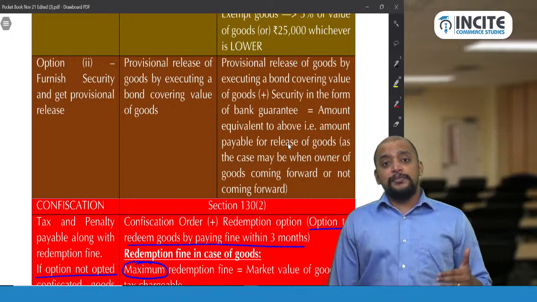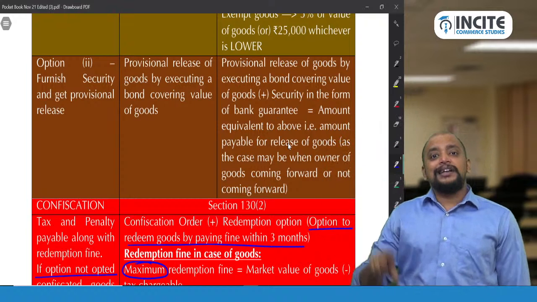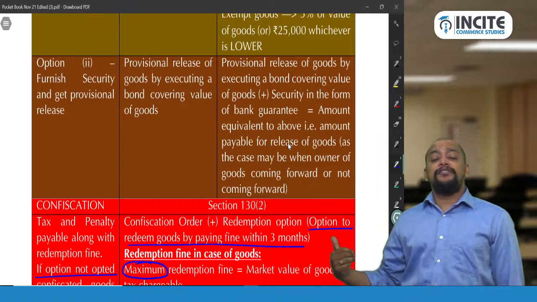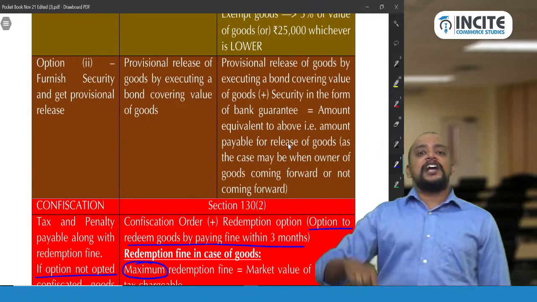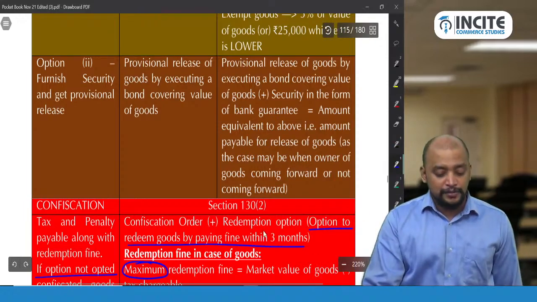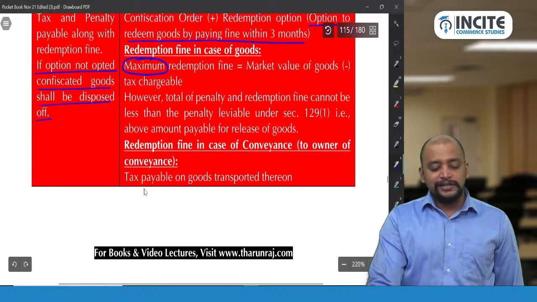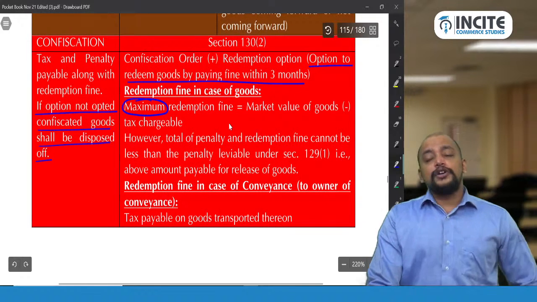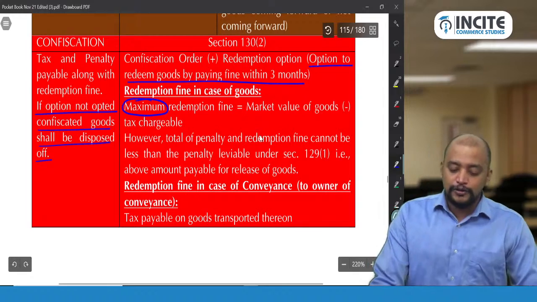Okay. So what is the redemption fine for the owner of the goods? The redemption fine is market value of the goods minus tax chargeable thereon. This is the maximum redemption fine. Whereas what is the redemption fine for the transporter? Whatever is the GST payable in respect of those goods which are transported, which are liable for confiscation. So tax payable with respect to those goods is the redemption fine. Please see here. So redemption fine in case of conveyance, to owner of conveyance, is tax payable on goods transported thereon. This is redemption fine in case of goods. Okay. So apart from tax and penalty, the owner of the goods should pay redemption fine also.